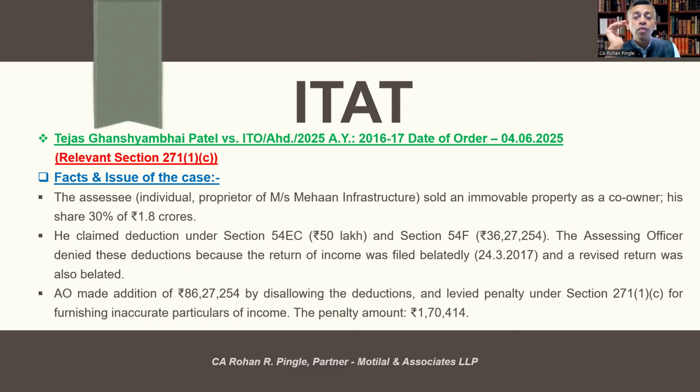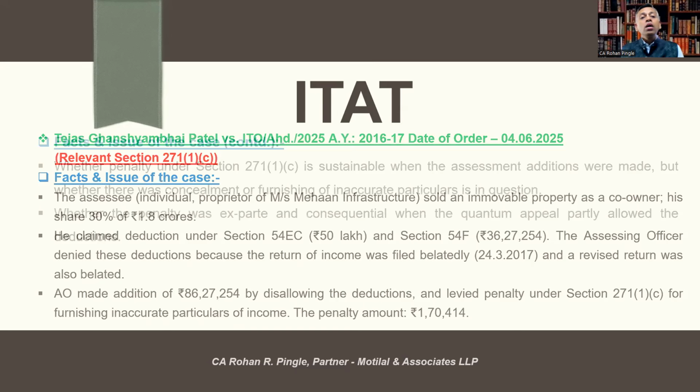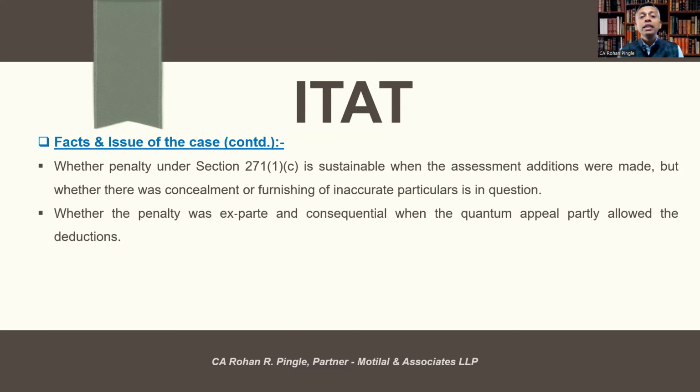The AO made an addition of approximately rupees 86 lakhs by disallowing the deductions and levied penalty under section 271 subsection 1 clause C for furnishing inaccurate particulars of income. The penalty amount comes to approximately rupees 1.7 lakhs. The issue is whether the penalty under section 271 subsection 1 clause C is sustainable when the assessment additions were made, but whether there was a concealment or furnishing of inaccurate particulars is in question, and whether the penalty was ex parte and consequential when the quantum appeal partly allowed the deduction.